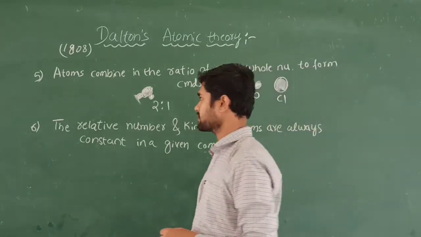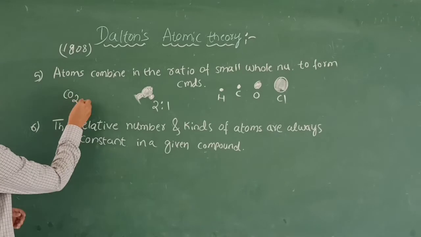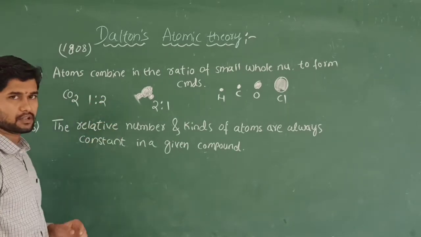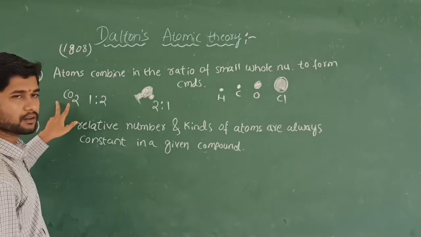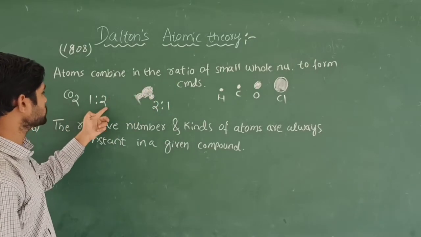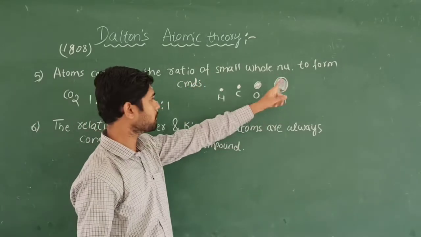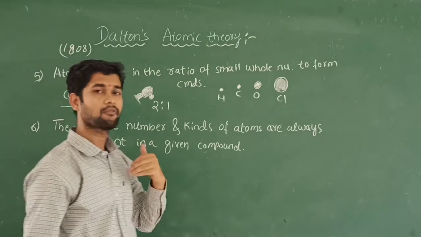If you take carbon dioxide, how many carbon atoms will be there? 1 carbon atom and 2 oxygen atoms. So that's why it is in the ratio 1:2. So it says that atoms combine in a ratio like this, 1:2: 1 carbon atom and 2 oxygen atoms, in the ratio of small whole numbers to form a compound. Like this, compounds are formed.